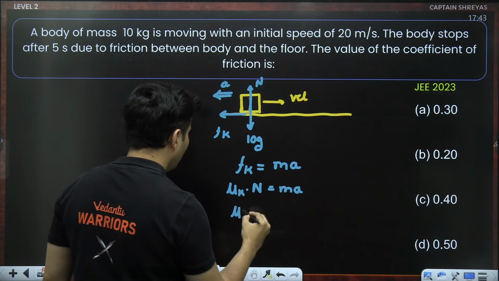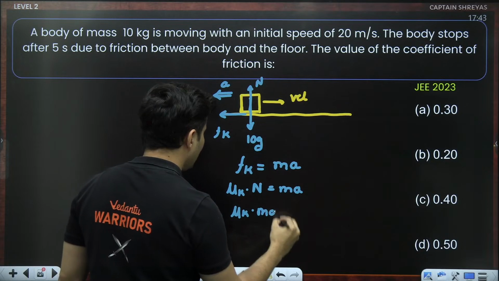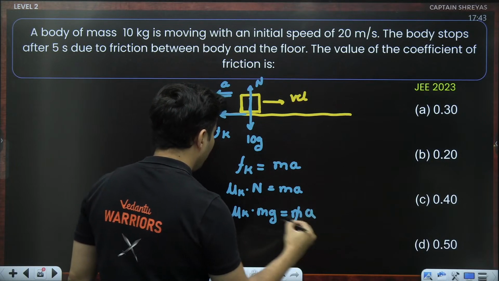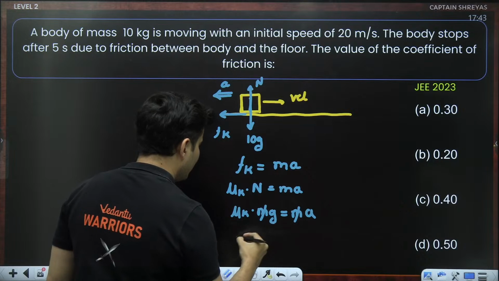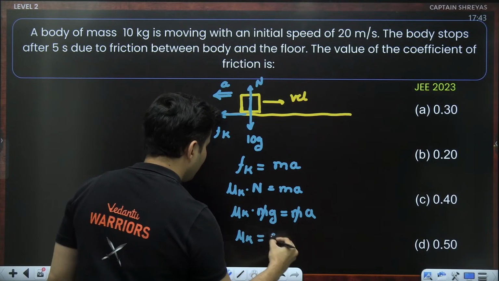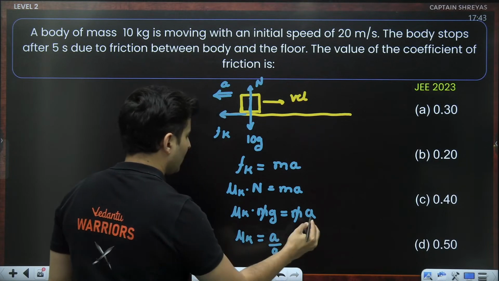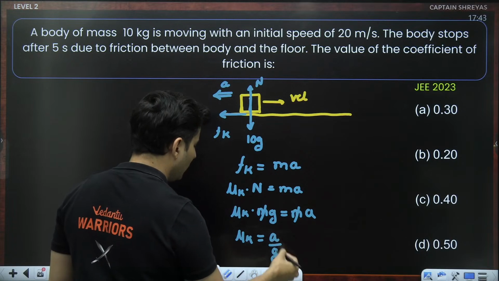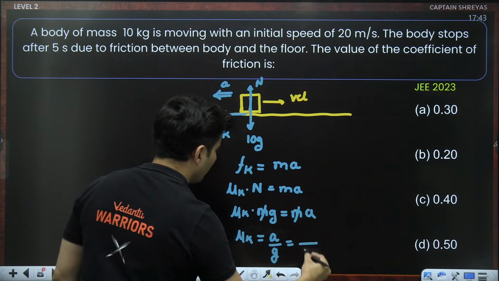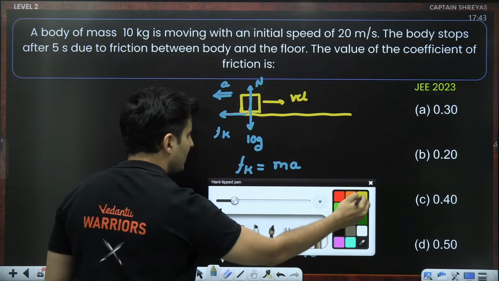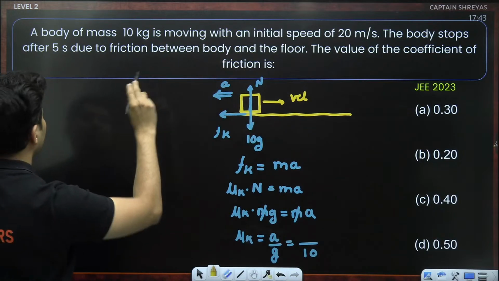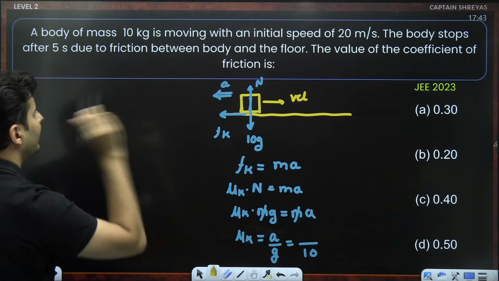So mu k into normal is basically mg, equal to ma, m gets cancelled. So basically mu k is nothing but a divided by g, but I don't know a, I know the value of g for sure. Can I find out the acceleration? Why not? Initial velocity is given, time is given, and it stops.